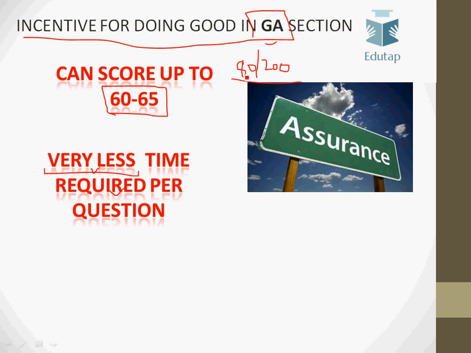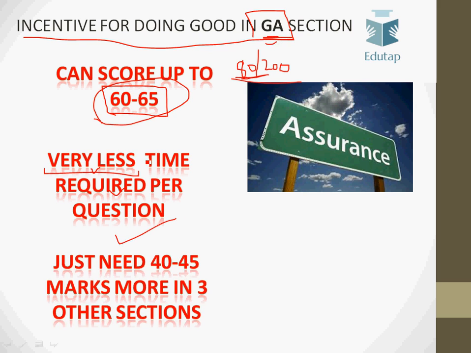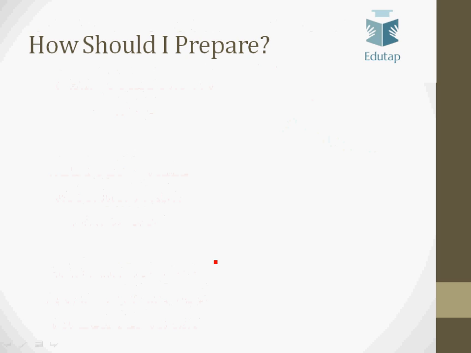So you can solve 80 questions in just 15 to 20 minutes, and you can get a benefit of 60 to 65 marks. So this is a very important section of Phase 1, and you should aim to maximize your score in the General Awareness section. Once you score 60-65 marks in GA, then you just need 40 to 45 marks in the remaining 3 sections. So this is the importance of the GA section.